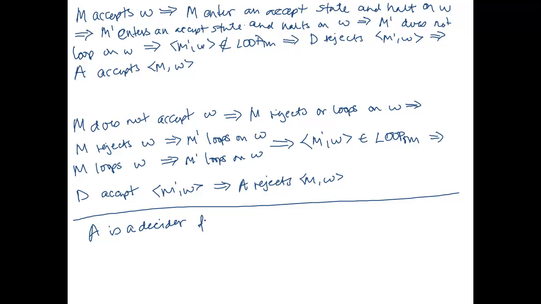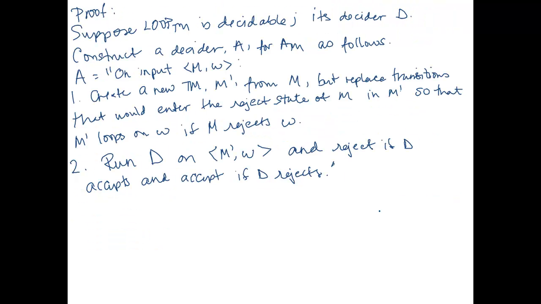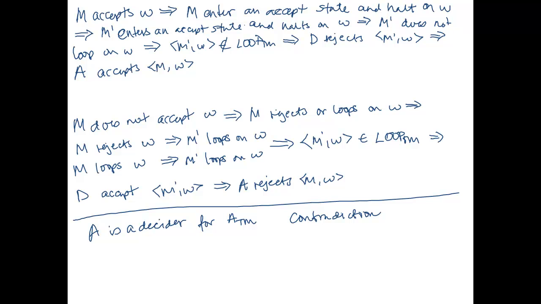Okay, so we have that A is a decider for A_TM, which is a contradiction. Okay, and let's go back. So where was our claim that we didn't have any facts to prove? It was that LOOP_TM was decidable, which gave us the decider. Okay, so we have a contradiction because this claim is not true. So then we have that LOOP_TM is not decidable, and therefore it's undecidable. And that's the end of our proof.